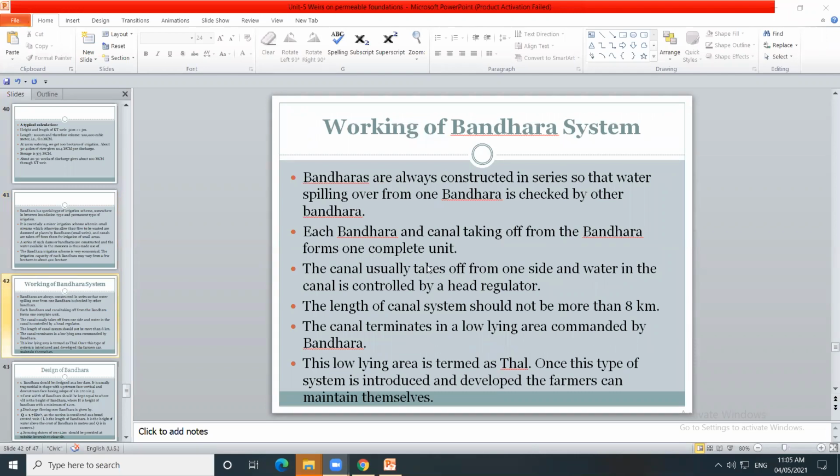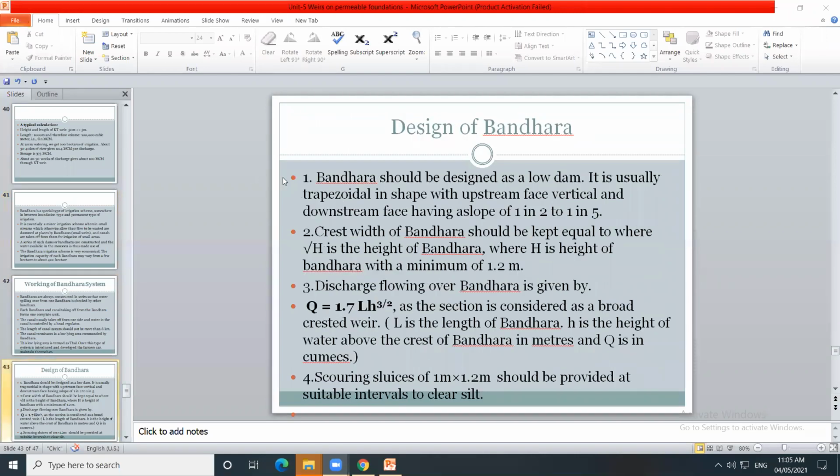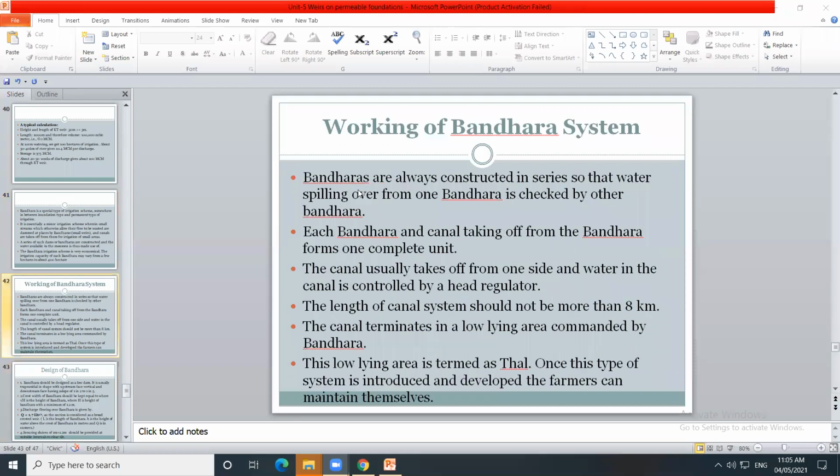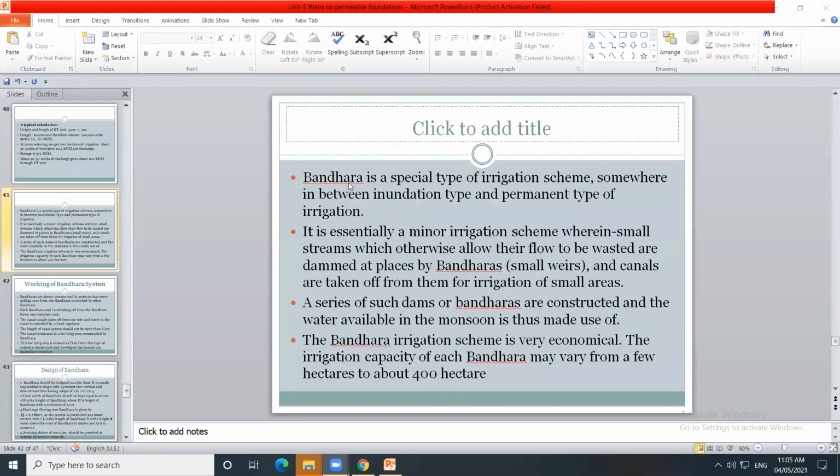समजलं का? वर्किंग प्रिन्सिपल अँड डिझाइन ऑफ द बंधारा. In the exam they may ask design, working and design of the KT weir.